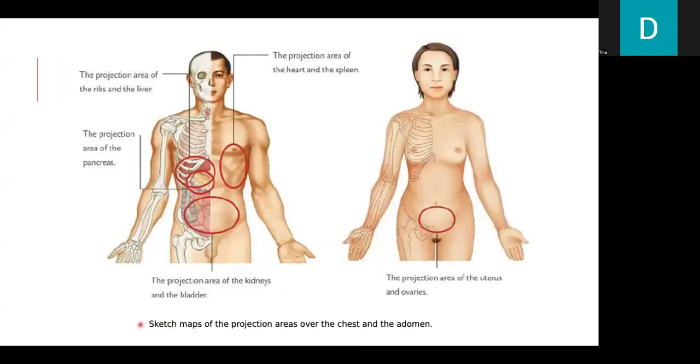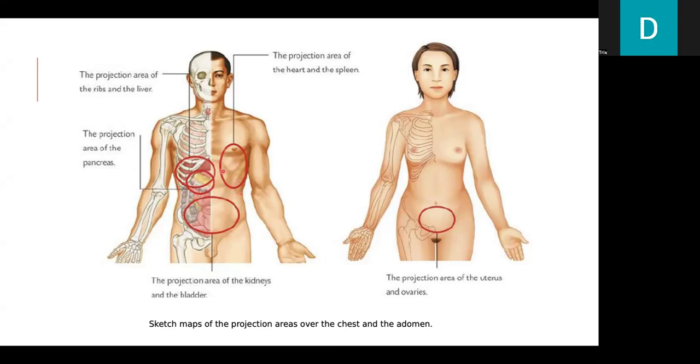The sketch maps of the projection areas over the chest and the abdomen. You can see here the projection area on the kidneys and the bladder. The projection area of the ribs and the liver is here. The projection area of the pancreas is here.